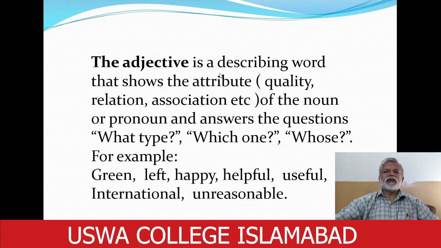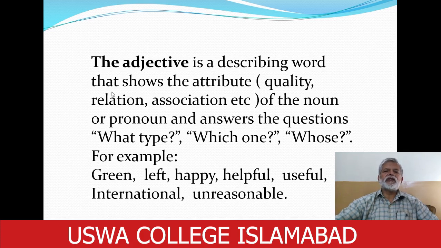and description or describing means giving some explanation, giving some detail. So it is a word that describes, that shows the attribute.